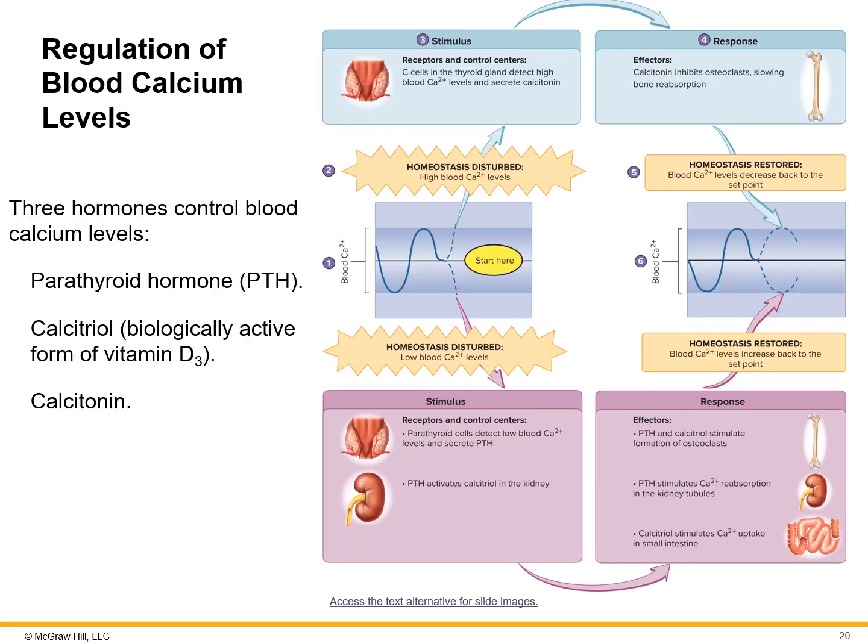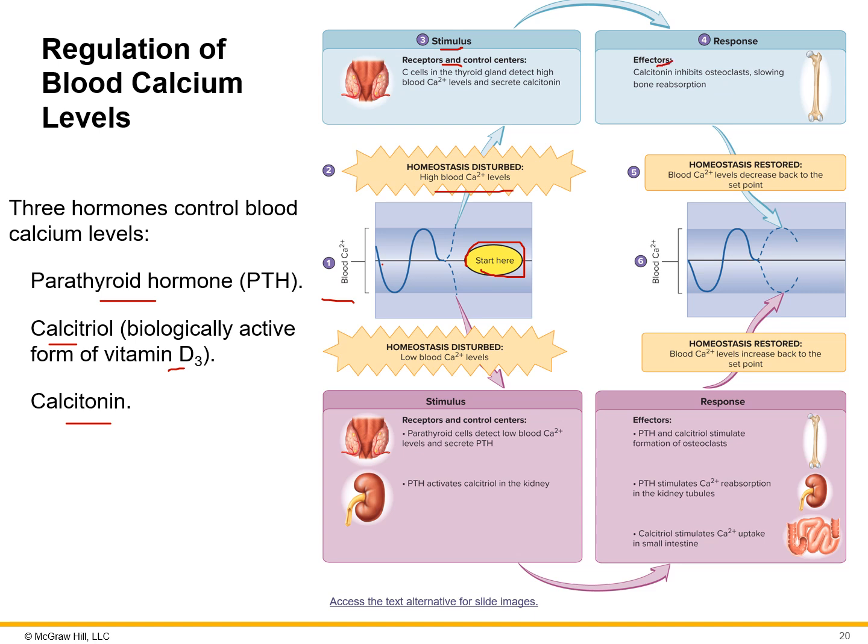So how do we regulate the calcium levels? There are three main hormones involved: the parathyroid hormone, calcitriol, which is essentially the active form of vitamin D, and calcitonin. If we're looking at each of these, essentially we have homeostasis starting here at number 1, where our blood calcium is kind of here. If we start with high calcium levels, we get some type of stimulus, so those receptors are going to recognize the high amounts of calcium.